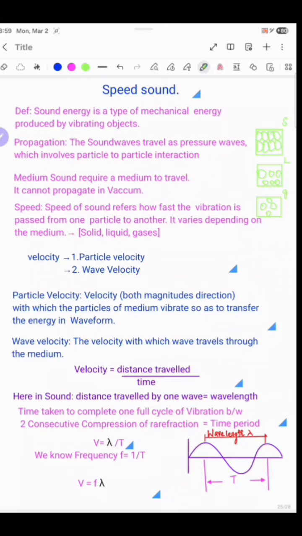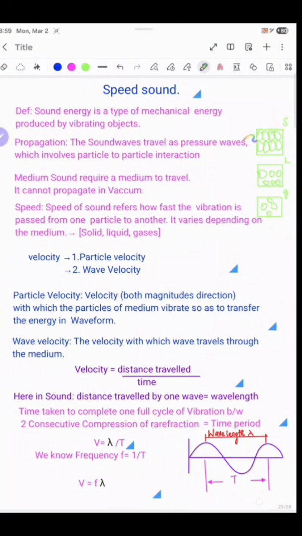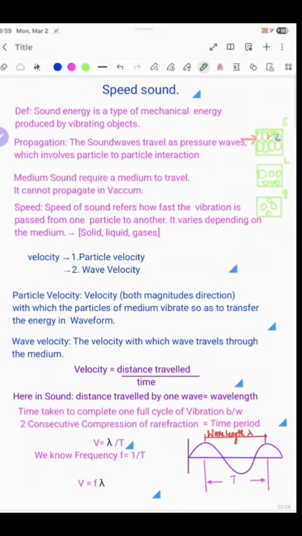Second thing, sound energy travels by vibration of the particles, and the particles interact with each other one to one and transfer the energy so that it comes out, right? When a sound energy enters the solid medium, here the particles are closely packed, right? So when it enters the medium, when the first particle starts to vibrate, it transfers the energy to the second one. Then the third one starts to vibrate by vibration of the first one, and the energy gets transferred. So the time taken is less in the solid medium for the sound to come out, right?